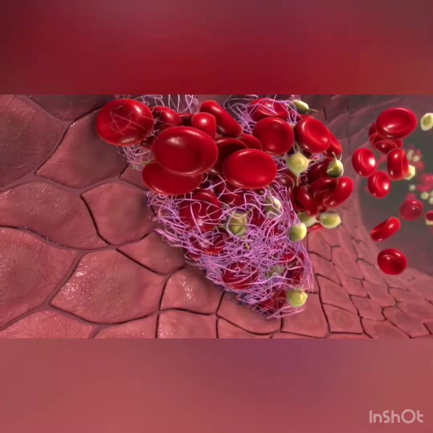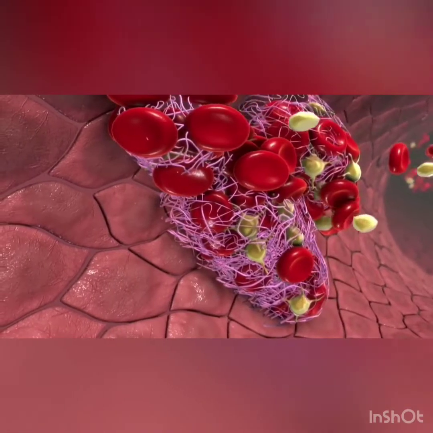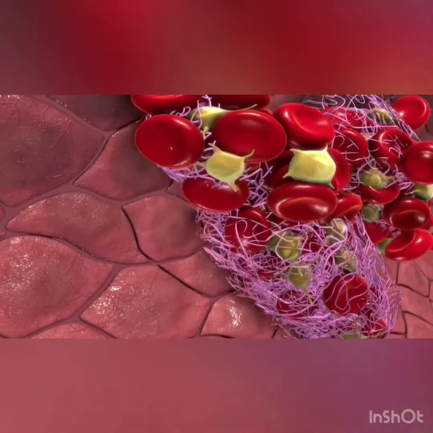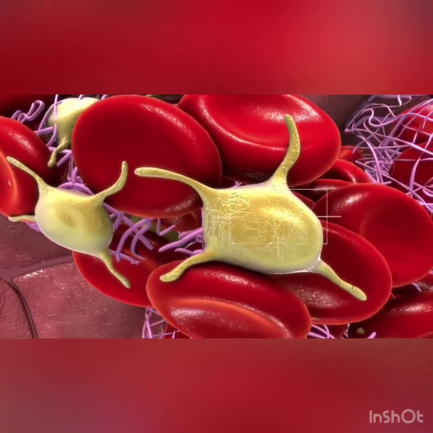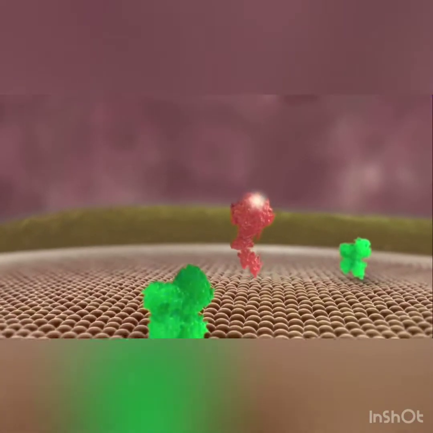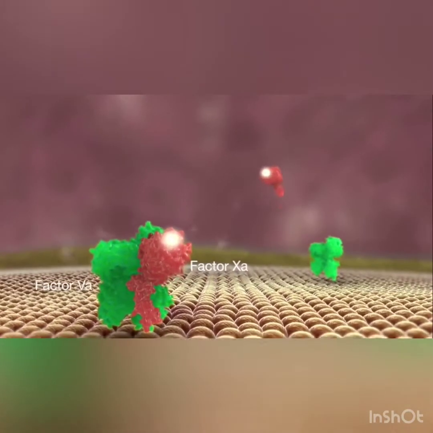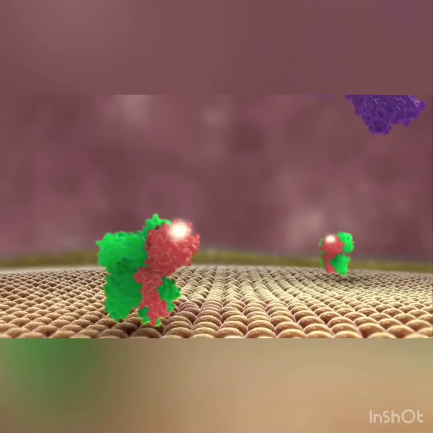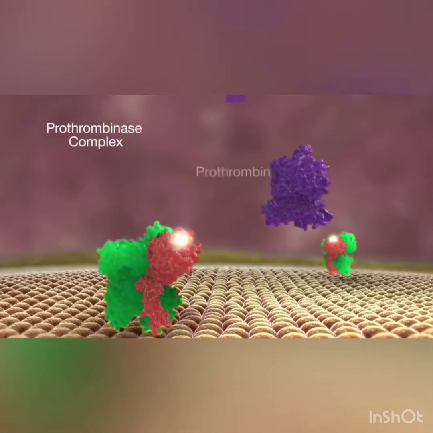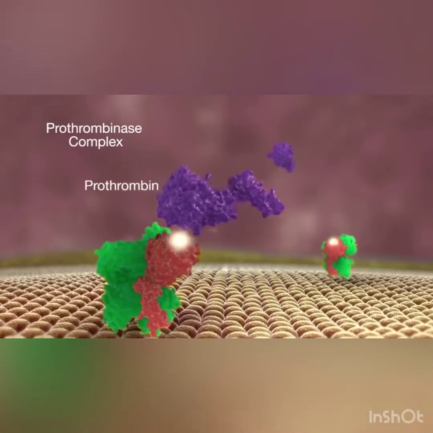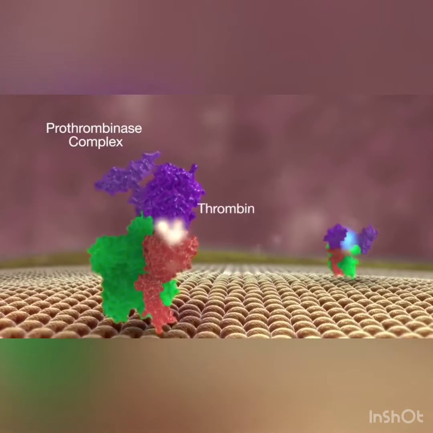Coagulation factor 10a plays a pivotal role in the final common pathway of the coagulation cascade. Factor 10a assembles together with factor 5a on the platelet surface, forming the prothrombinase complex, which is responsible for the large-scale conversion of prothrombin to thrombin.